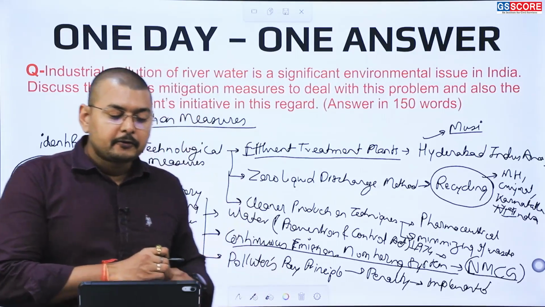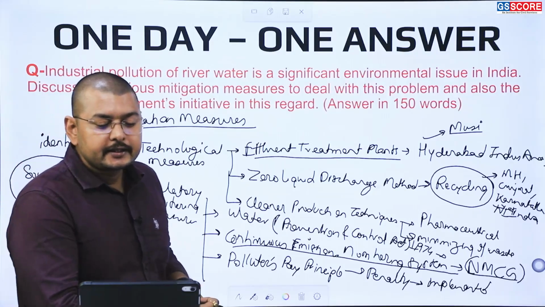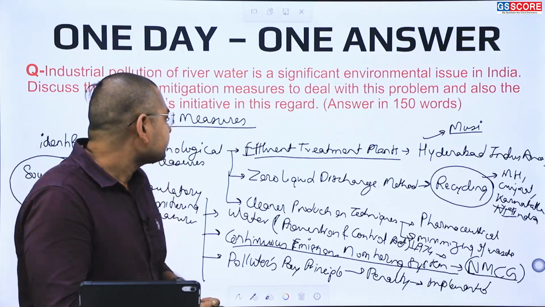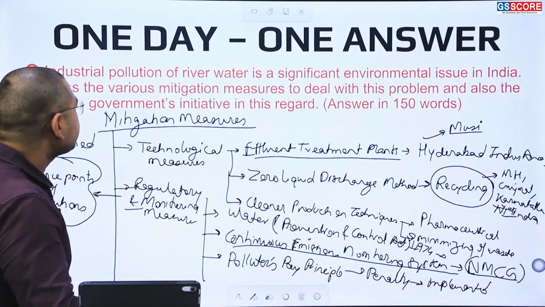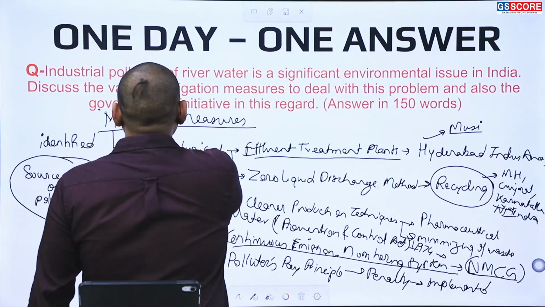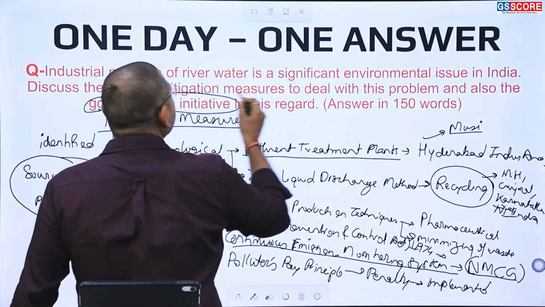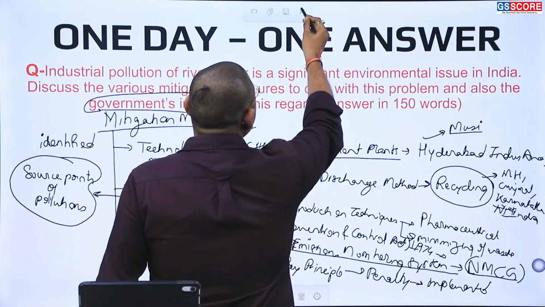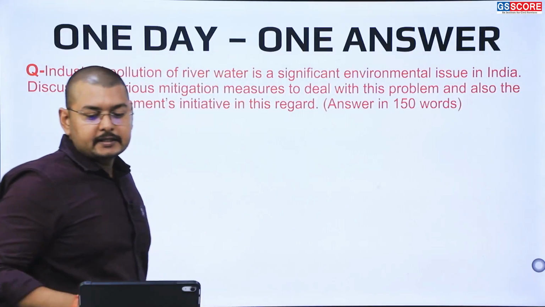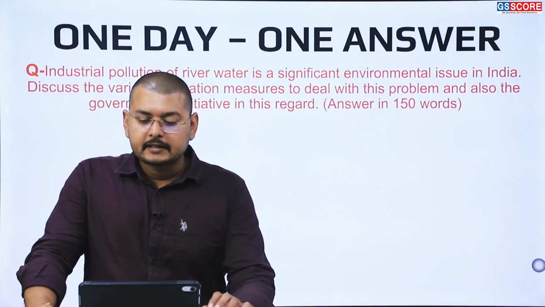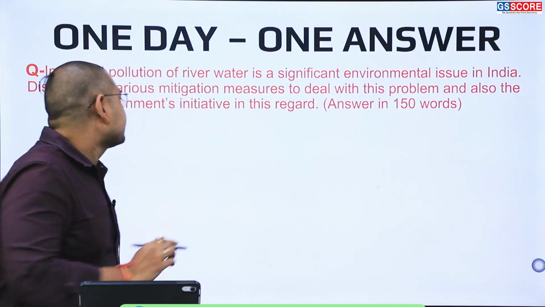Now, apart from this, if we look at certain initiatives taken by the government, there are initiatives such as the Namami Gange mission.